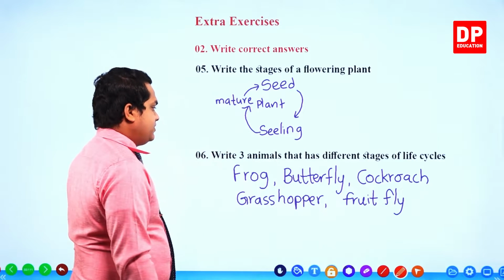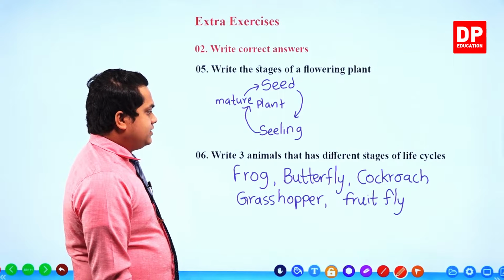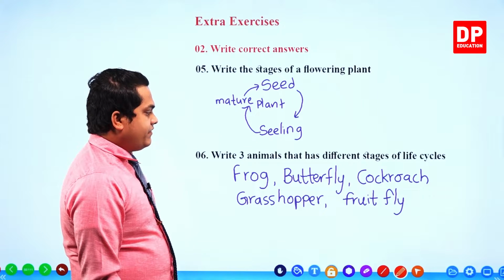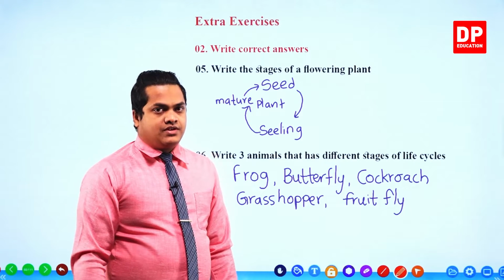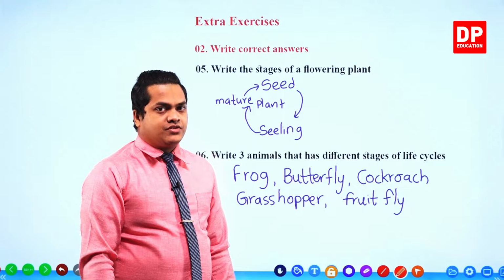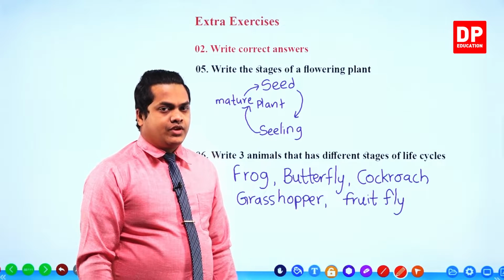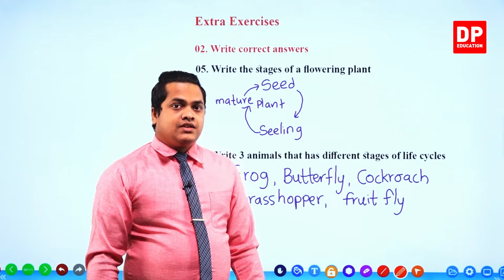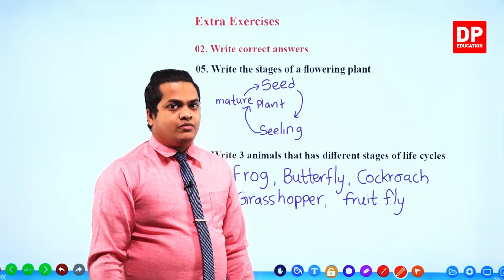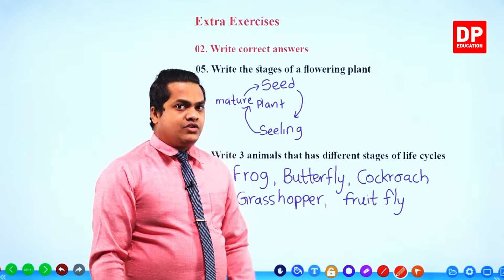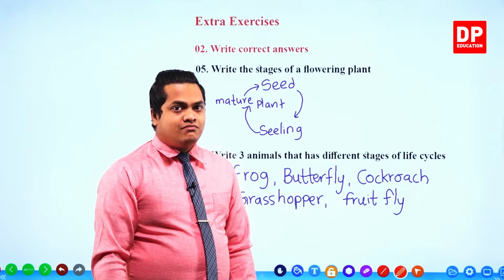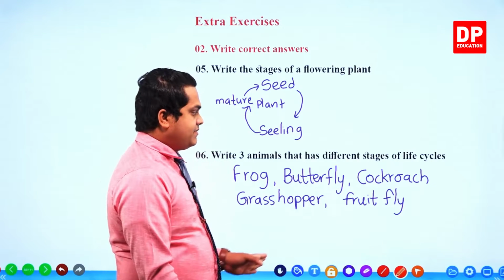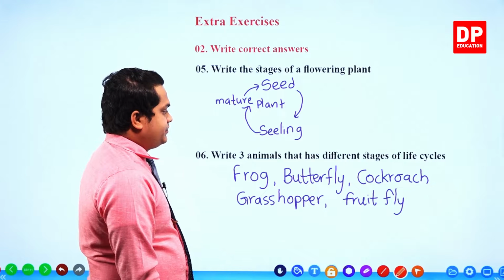These are the examples, right? They are asking about 3, but I have written 5. All of these organisms undergo different stages of life cycles. If they show different stages of life cycles, then my dear children, they show metamorphosis. So these are the animals that show metamorphosis.